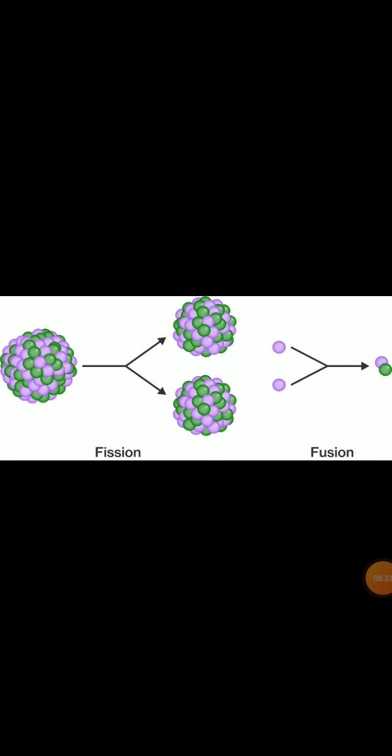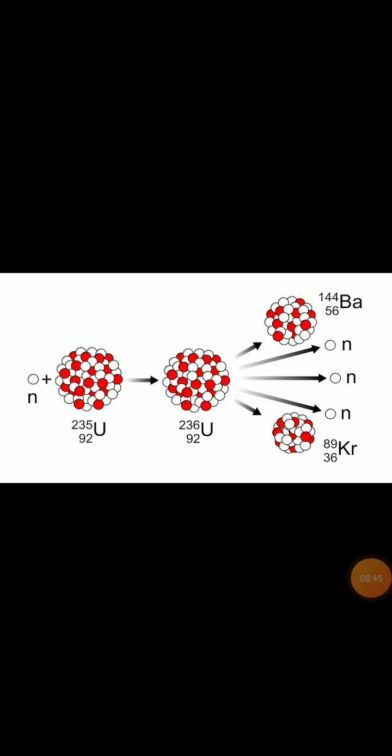So the energy released during nuclear reactions, which are fission and fusion, that energy is called nuclear energy. The energy which is released during nuclear fission and fusion is very high. You can take an example: the energy released by fusion produces 10 million times the energy produced by combustion of an atom of carbon from coal. You can think, 10 million times the energy which we get from the coal. So how high it is, right?